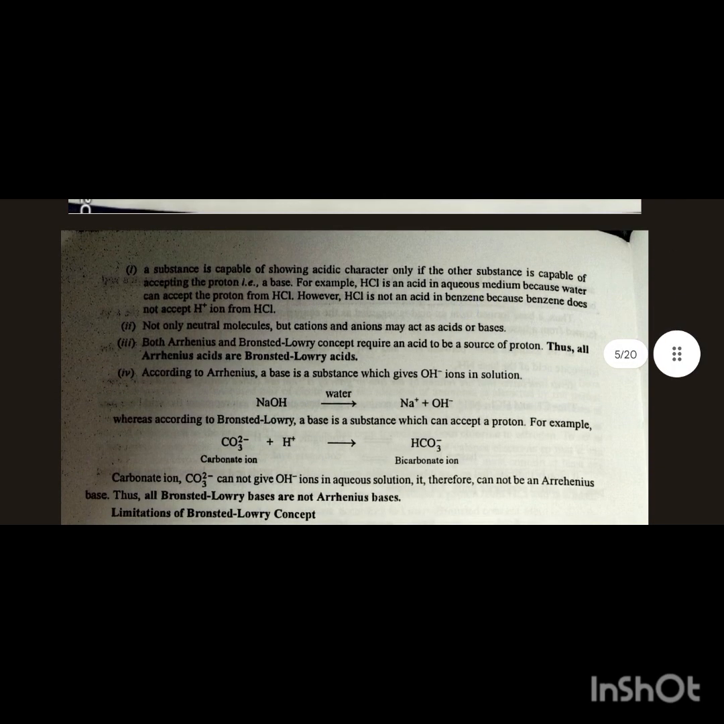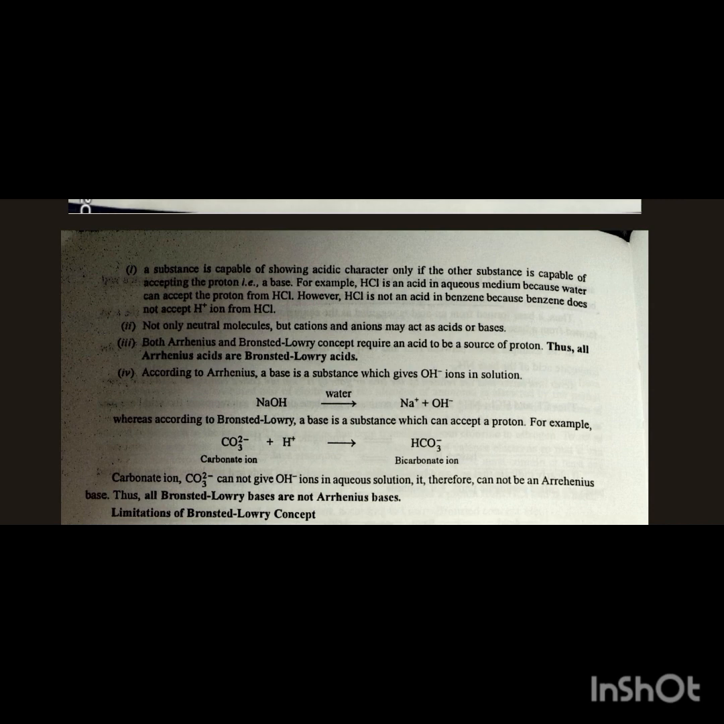A careful inspection of the above discussion reveals that a substance is capable of showing acidic character only if another substance is capable of accepting the proton, that is, a base. For example, HCl is an acid in aqueous medium because water can accept the proton from HCl. However, HCl is not an acid in benzene because benzene does not accept the H⁺ ion from HCl. Not only neutral molecules, but cations and anions may act as acid or base.